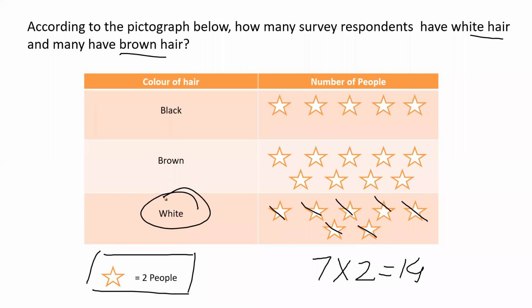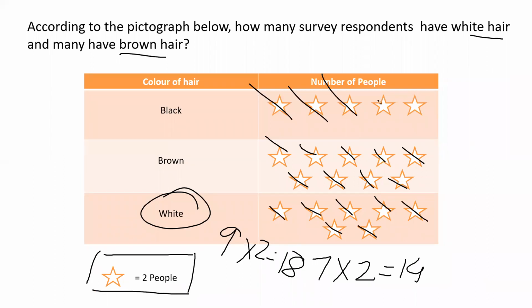If I talk about brown, 1, 2, 3, 4, 5, 6, 7, 8, 9. So 9 into 2 is 18. So I have 18 people with brown hair. Let's count for black also. 1, 2, 3, 4, 5. We have 5 into 2. We have 10 people with black hair.